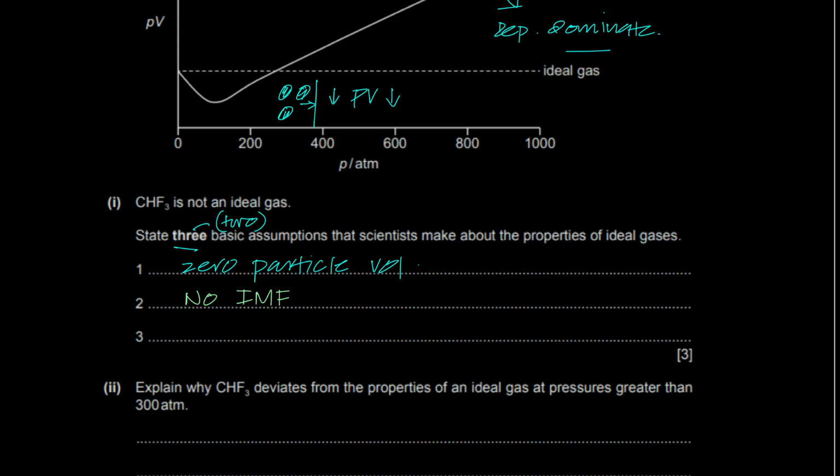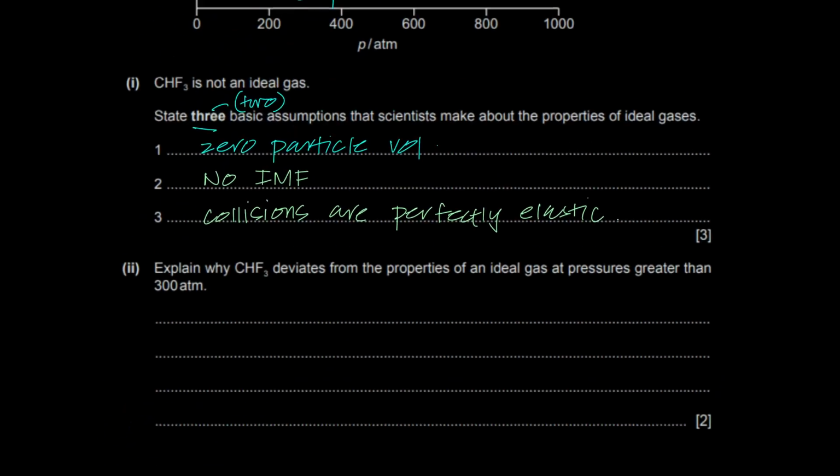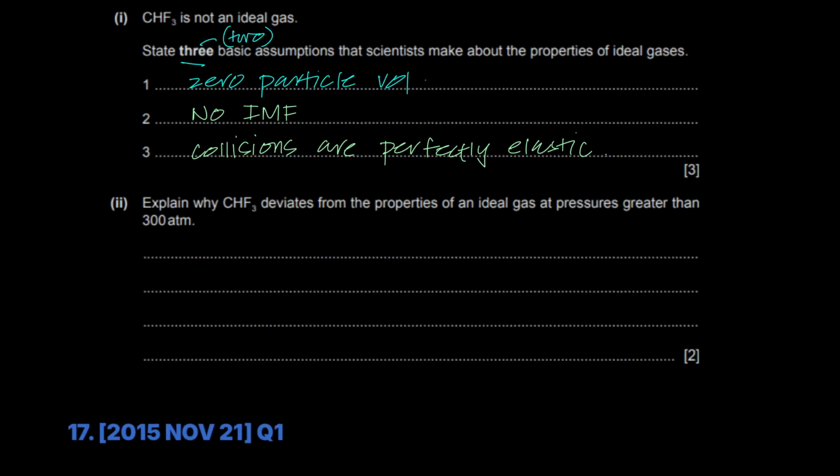I just say all collisions are perfectly elastic, which means no losses. Done. So you could write any of it. Now it's only two which are a part of your course.